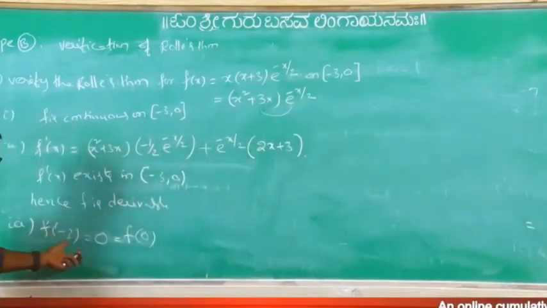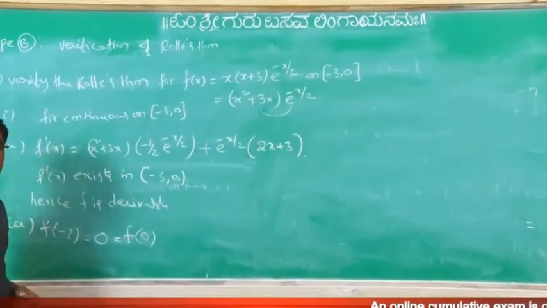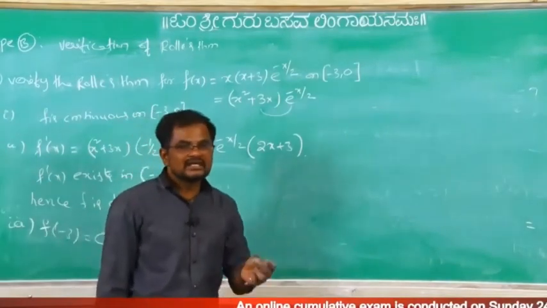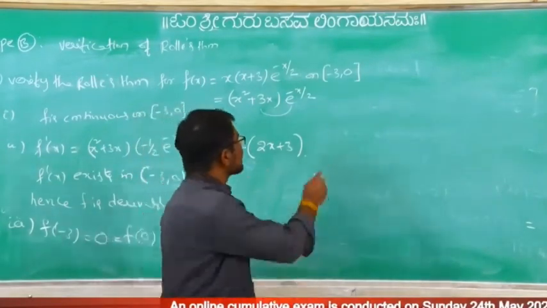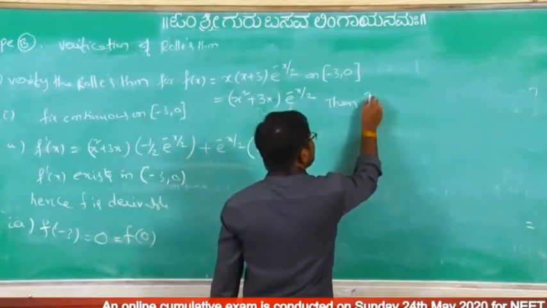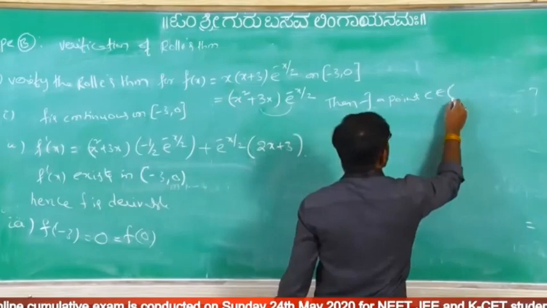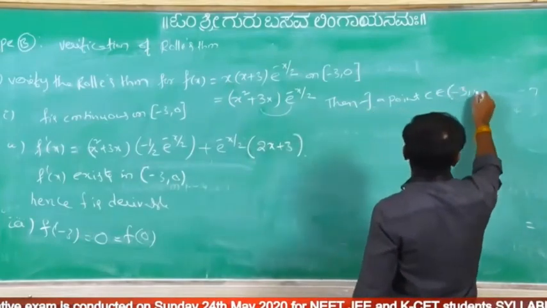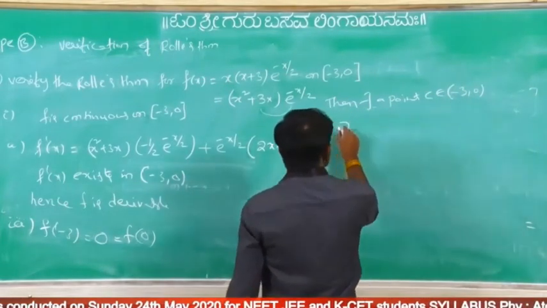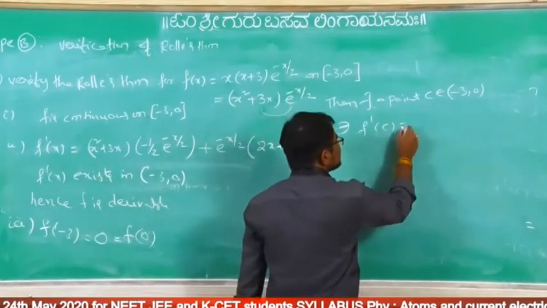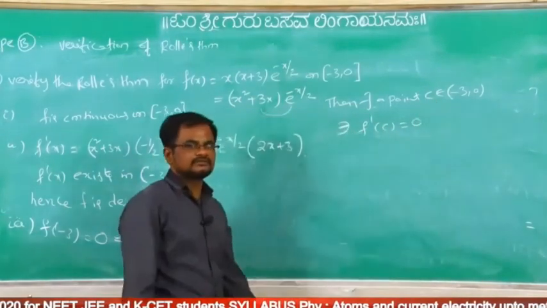So the three conditions of Rolle's theorem are satisfied. So what can we conclude? Then there exists a point C which belongs to the open interval (-3, 0) such that f dash of C equal to 0.